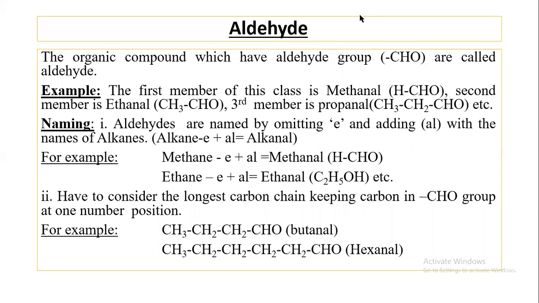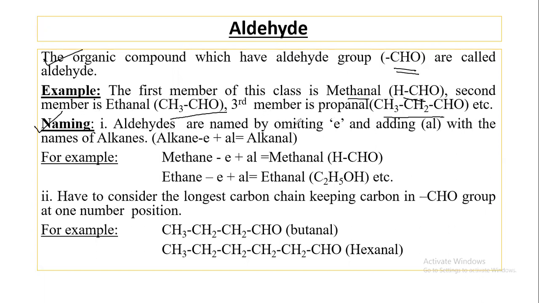Now I will discuss what an aldehyde is. The organic compound which has the CHO group is called an aldehyde. The first member of this class is methanal, which is HCHO, then ethanal, CH3CHO, propanal, CH3CH2CHO, etc. The naming of aldehydes is very simple.